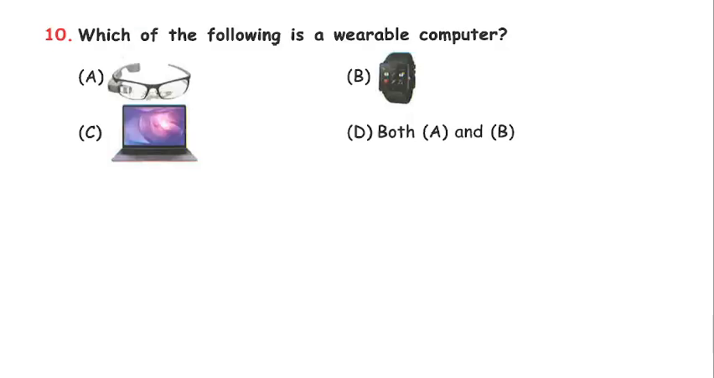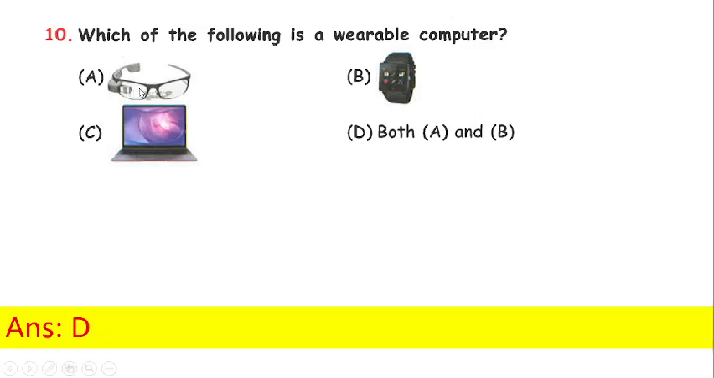10th, which of the following is a wearable computer? A computer which you can wear like clothes, like you can put on your hands, wrist. A. Glasses, B. Smartwatch, C. Laptop or D. Both A and B. Answer is D. A is Google glasses and B is a smartwatch and they both are wearable computers. You can wear them. But C. Laptop is not a wearable device.